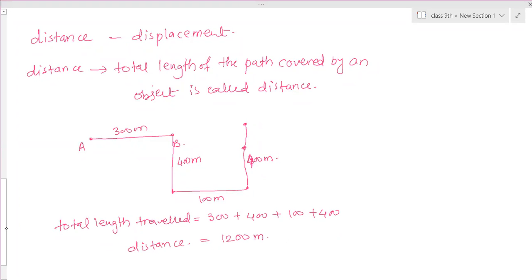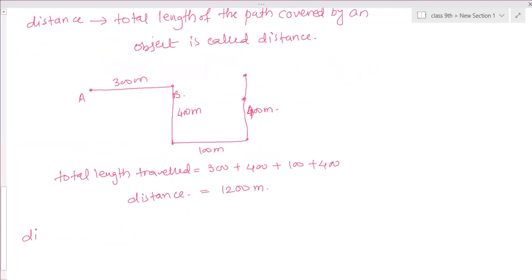But when we consider displacement, displacement means how much the object has displaced. So what was its initial position and what is its final position? How much has he changed his position?